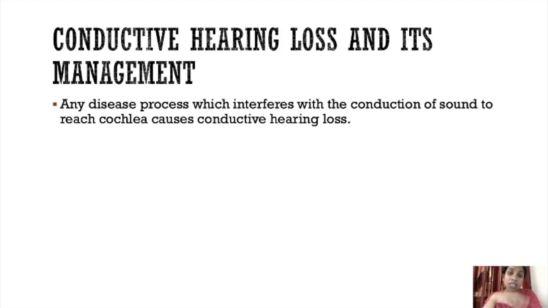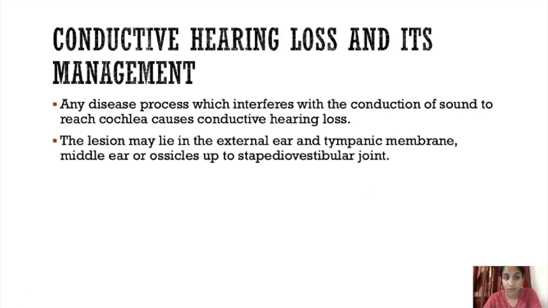So the conduction path is from the external auditory meatus till reaching the cochlea. If any obstruction or any disease in between this part hinders the conduction of sound, then it will lead to conductive hearing loss. Any disease process which interferes with the conduction of sound to reach the cochlea causes conductive hearing loss. The lesion may lie in the external ear and tympanic membrane, or middle ear, or ossicles up to the stapediovestibular joint.